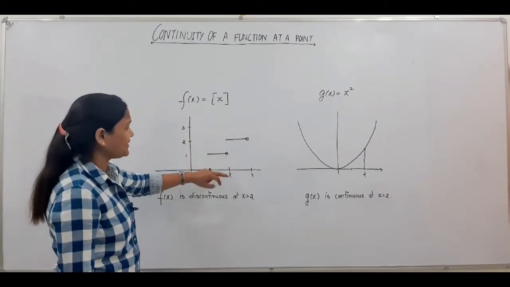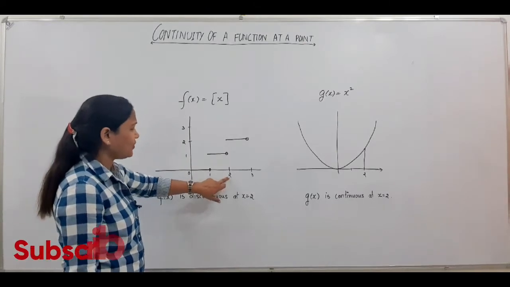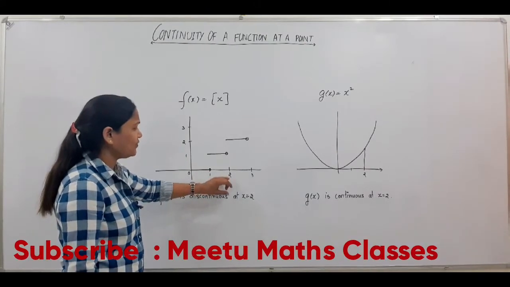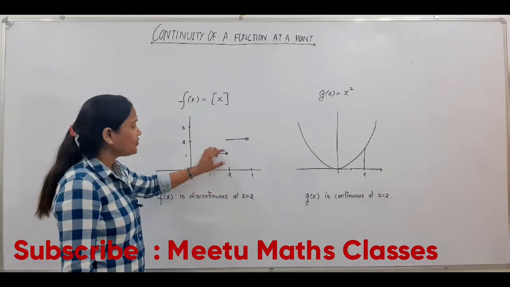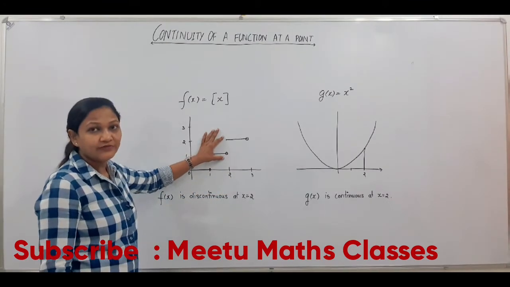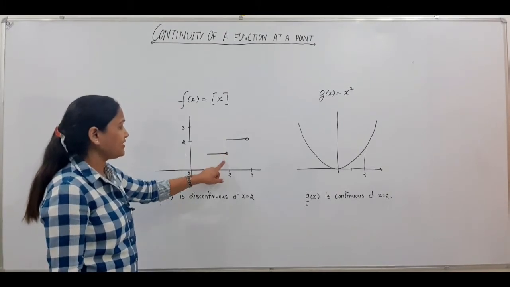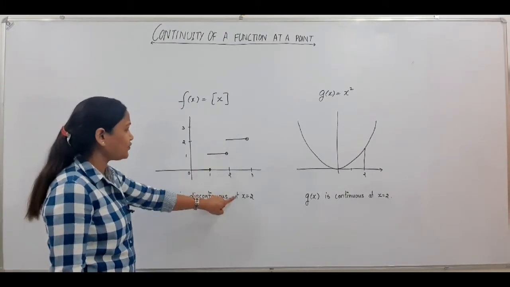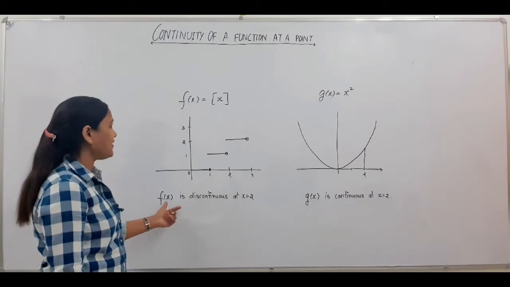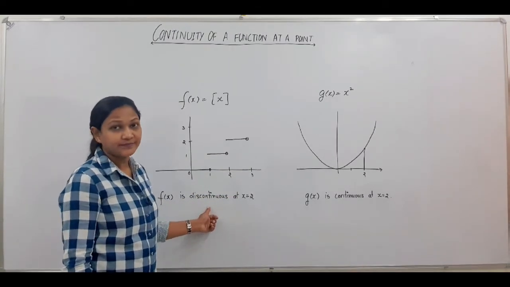So you can observe that at an integral value, at x equals 2, there is a break in the graph. Whenever there is a break in the graph, we say that at x equals 2, f(x) is discontinuous.